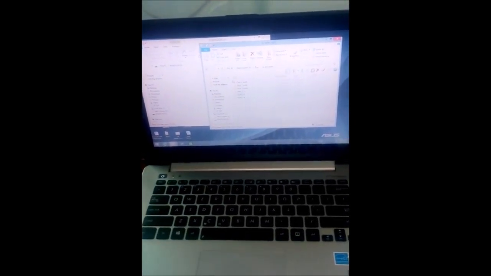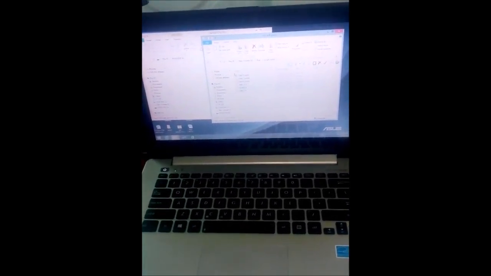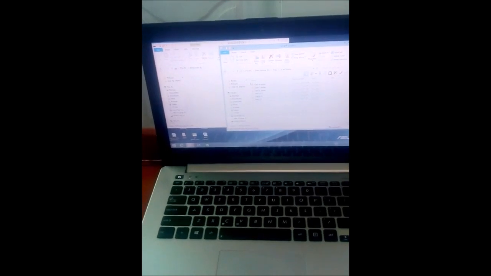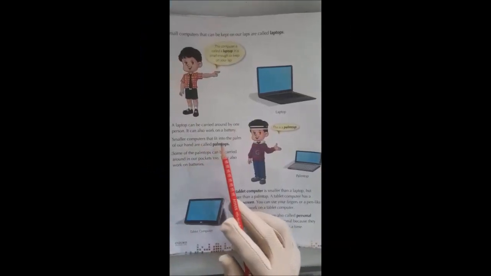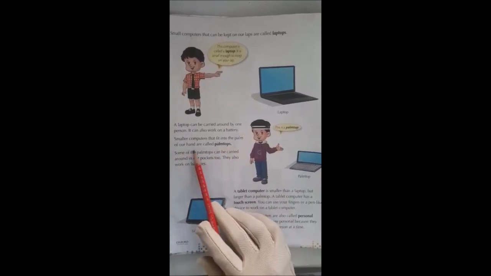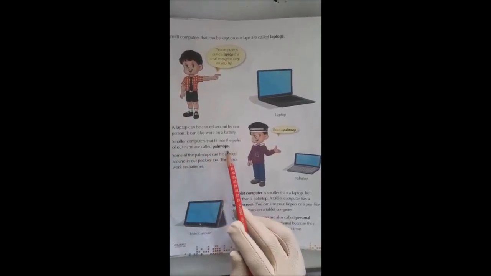Small computers that can be kept on our laps are called laptops. This computer is called a laptop. It is small enough to keep on your lap. Students, look at this. This is a laptop. Smaller computers that fit into the palm of our hand are called palmtops.